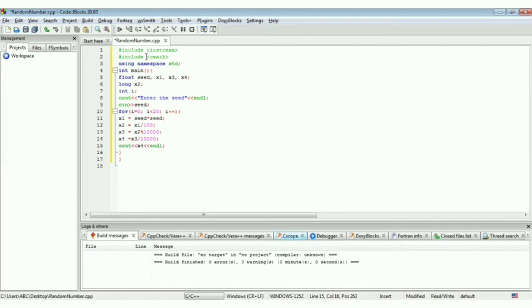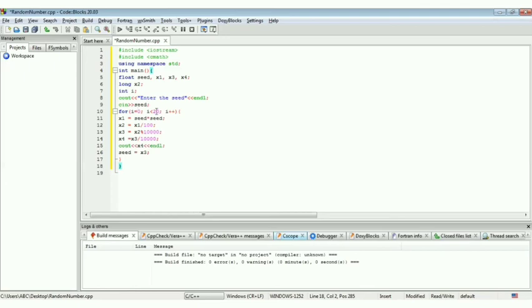That is why we write endl, so that when the first random number is printed, the second number will be printed on the next line, and so on. And then you have to change the seed. So seed will be equal to x3. In every step of the for loop, the seed will be changed, and that is how you will get a different random number in the next iteration.